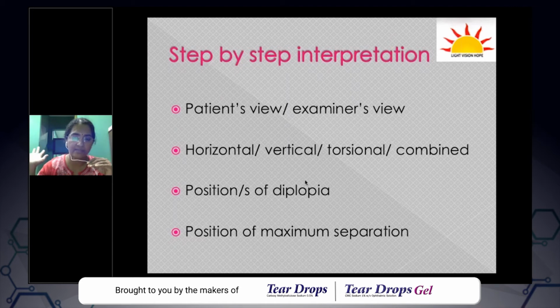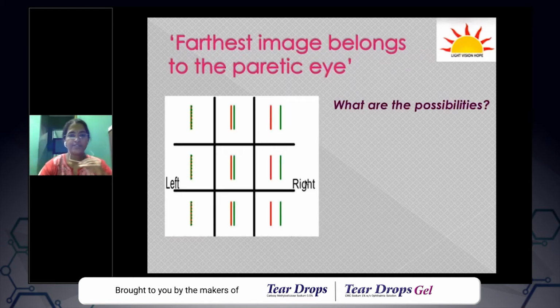This is quite simple. First, look onto the chart, make sure whether it is the patient's view, and don't confuse the sides. Look for the positions in which the patient has diplopia, and then find the position of maximum separation. Okay, so this is a diplopia charting. You can see the right and left sides marked. As I told, let's go by each of these steps.